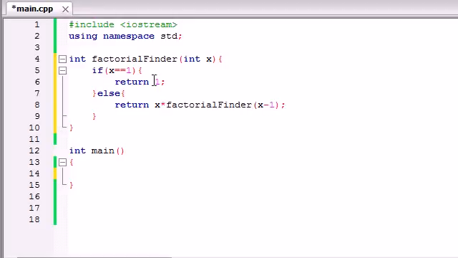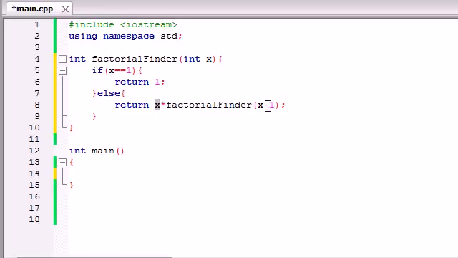So what it's going to do is call the same function again, but with a different value. It's going to call it with 1 less than before. So if you pass in 5 to this function, it's going to say, alright, I'm going to call 5 times 4 factorial, or factorial 4. I don't even know how to say it. I'm not a mathematician.